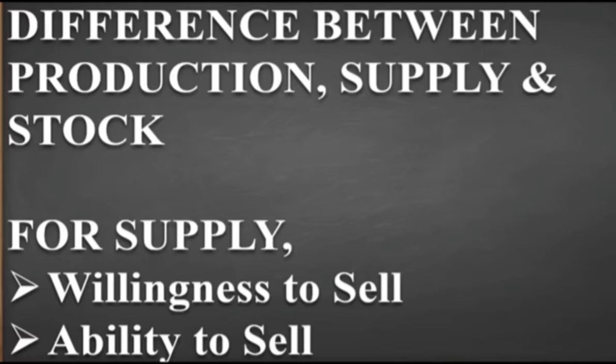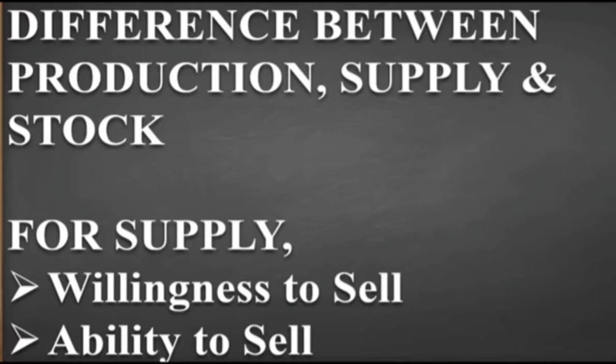So supply can be equal to the stock but cannot be more than the stock. If the producer has 5,000 units of pen, he can sell the 5,000 units but not the 8,000. Because he does not have another 3,000 units of pen at present, supply can be less than or equal to the stock but it cannot exceed the stock.